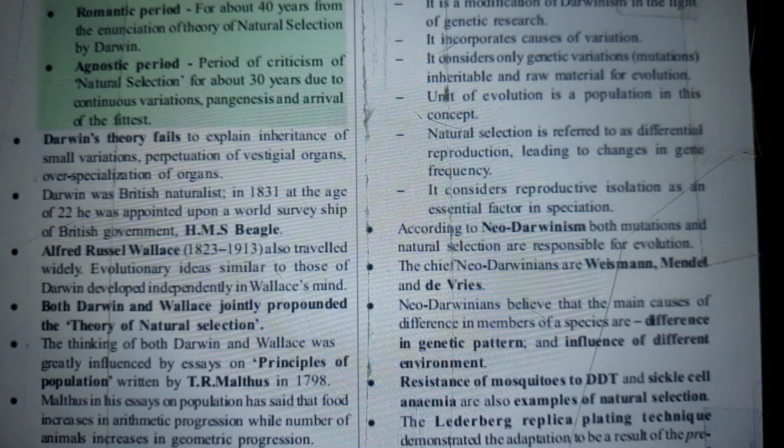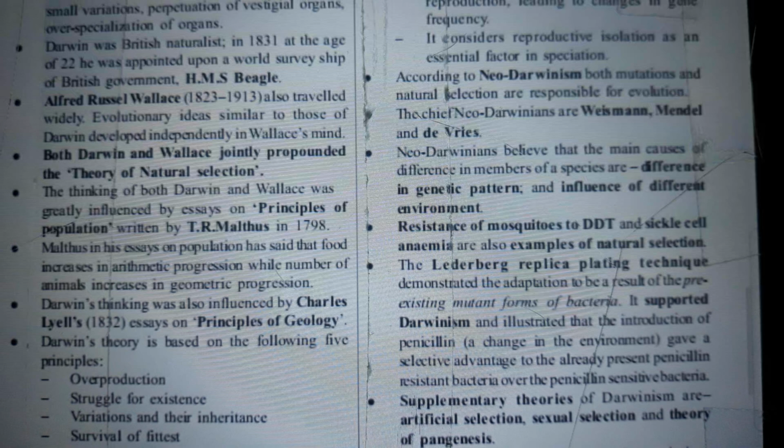Neo-Darwinism has the following important features. It is a modification of Darwinism in the light of genetic research. It incorporates causes of variation. It considers only genetic variations, mutations, as inheritable and raw material for evolution. The unit of evolution is a population in this concept. Natural selection is referred to as differential reproduction, leading to changes in gene frequency. It considers reproductive isolation as an essential factor in speciation. According to Neo-Darwinism, both mutations and natural selection are responsible for evolution.